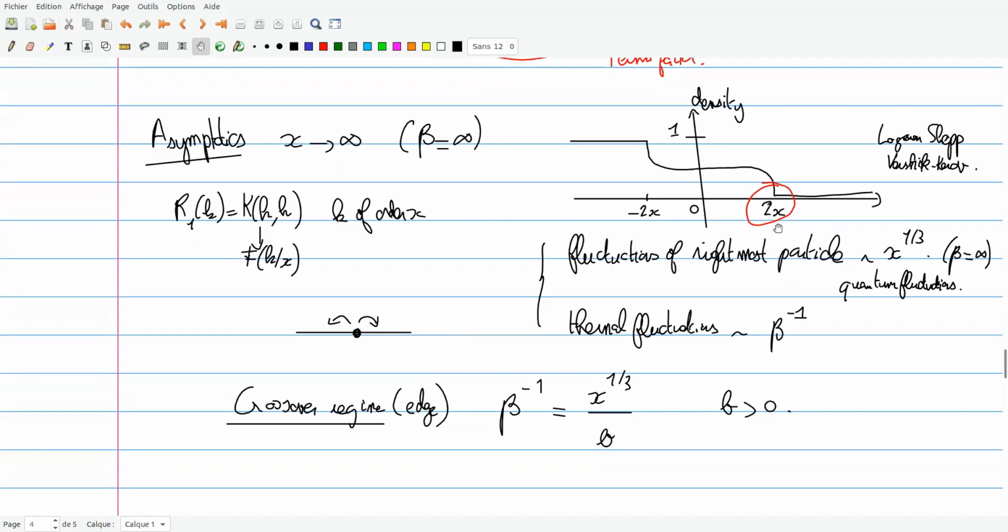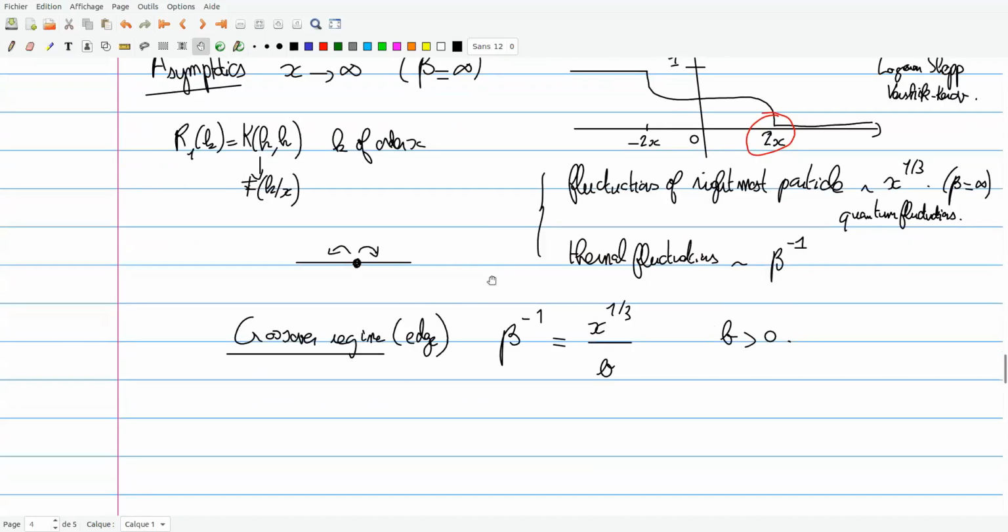Of course, this will not affect the bulk. When you have temperature of order x to the 1/3, you will see the effects of temperature only at the edge, but the temperature is not enough to affect the limit shape. So you will keep the same limit shape as for 0 temperature in this regime.